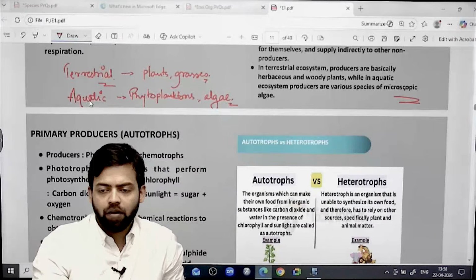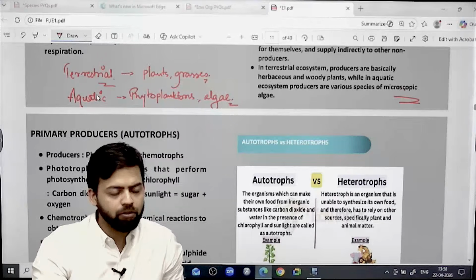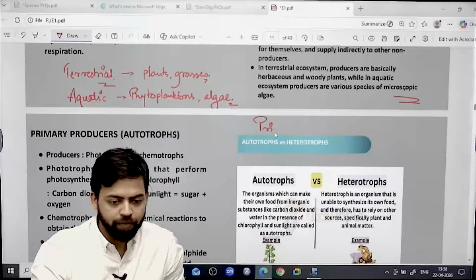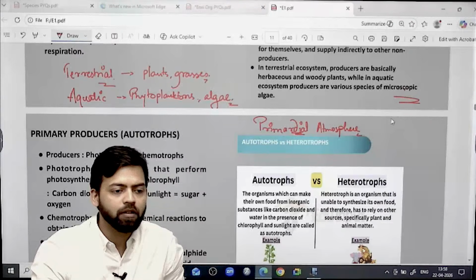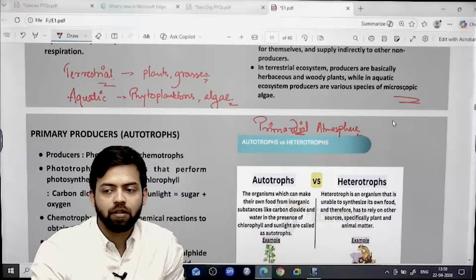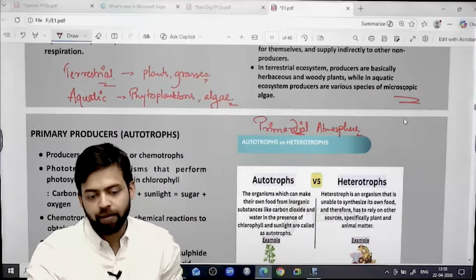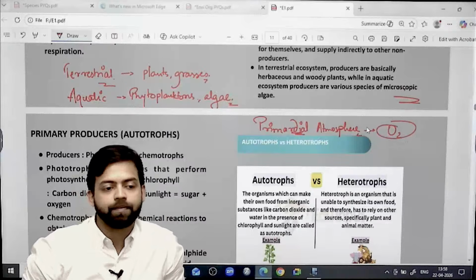Usually, I think climatology was taken by Joseph, right? So if you see the nature of the primordial atmosphere, the first atmosphere was formed in the earth because of... how was the primary atmosphere formed in the earth? Volcanic eruption, degassing. Volcanic degassing led to the formation of the primordial atmosphere. How did oxygen come into the atmosphere?